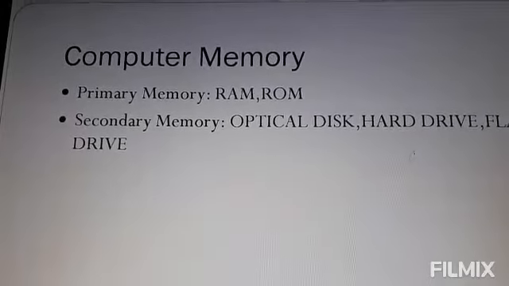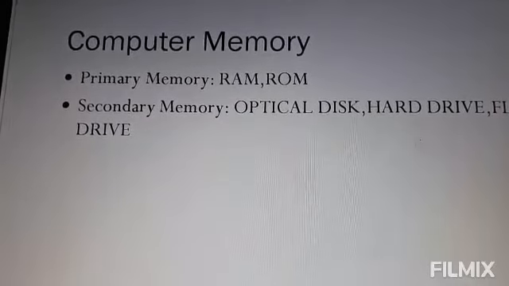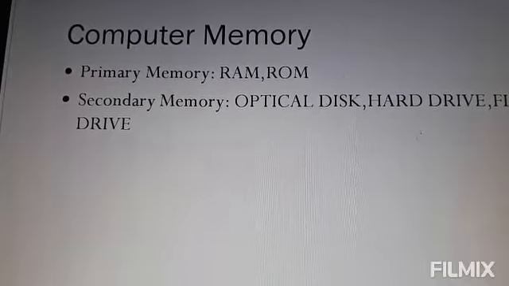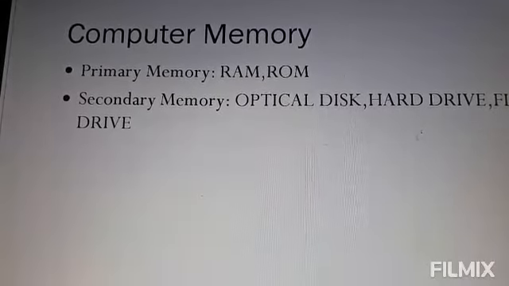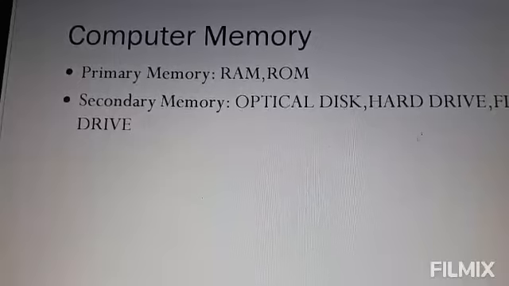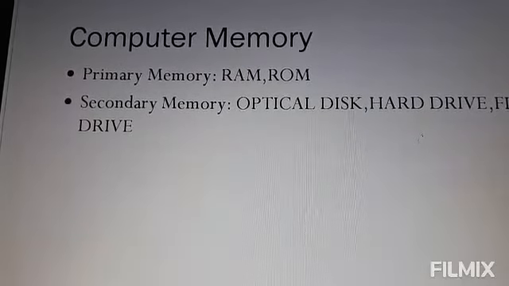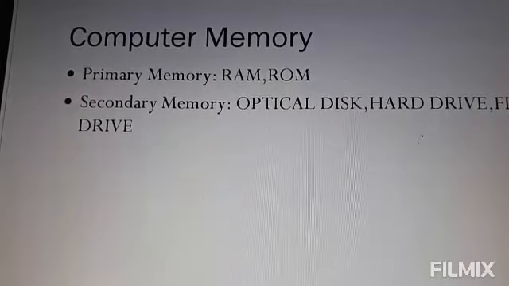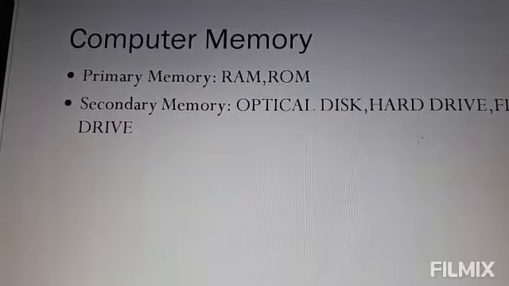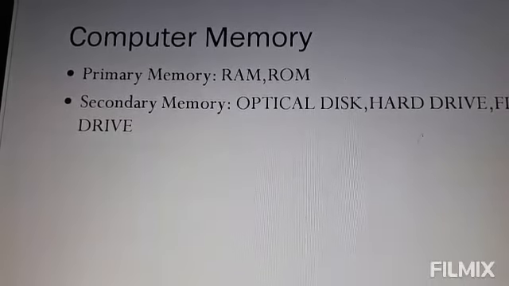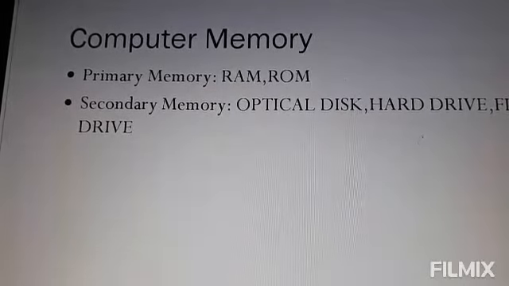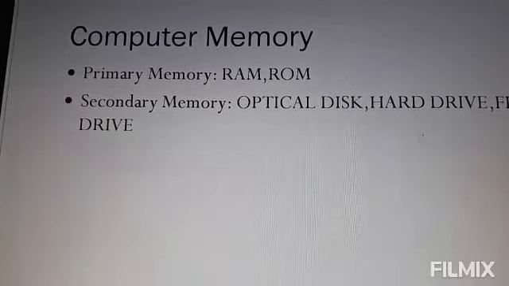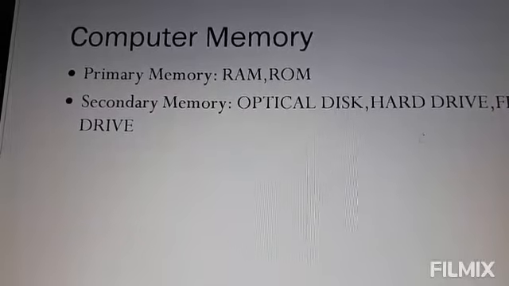Now the secondary storage devices or secondary memory. It is the storage device where data or information can be stored for future use. The secondary storage has a higher storage capacity as compared to the main memory. The different types of storage devices are hard disk, floppy disk, optical disk like compact disk, DVD that is digital versatile disk, pen drive, magnetic drum, magnetic tape, etc.